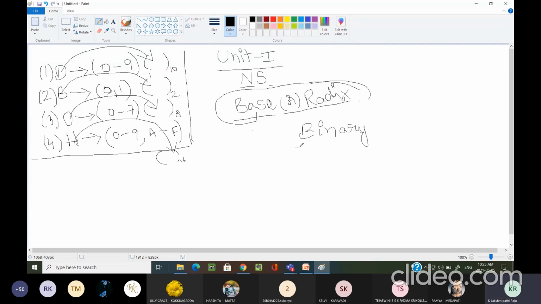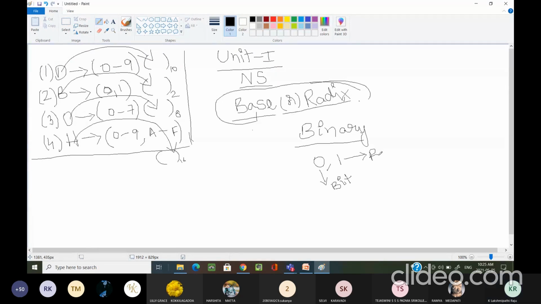Here in the binary number system, every digit, every symbol, we are calling it one bit. Every distinct symbol we are calling a bit.